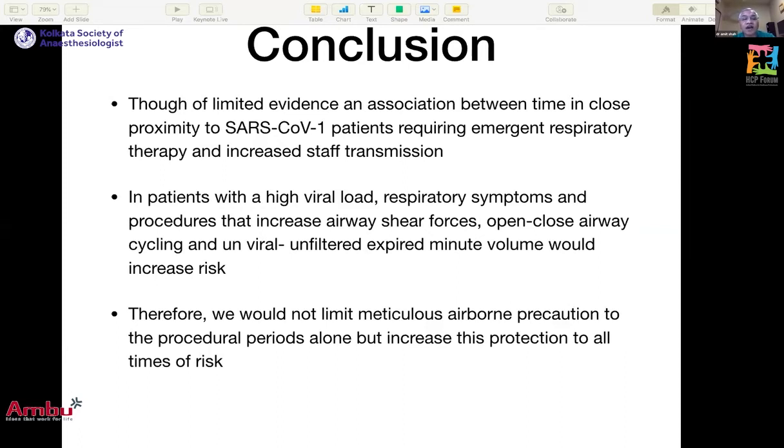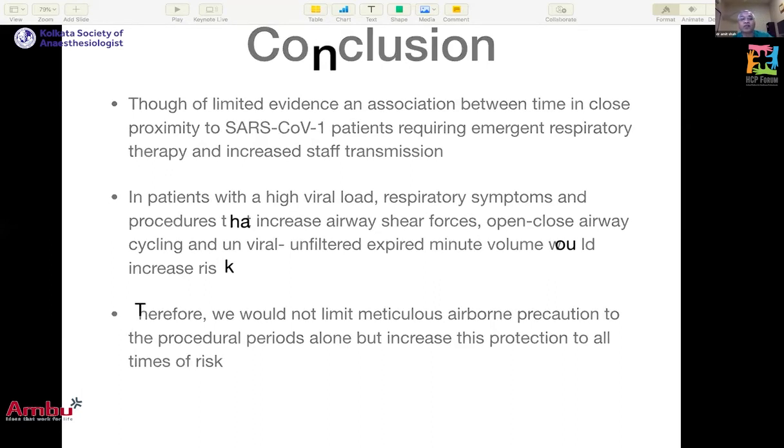In patients with high viral load, respiratory symptoms, and procedures that may increase airway shear force and airway opening and closing cycling, and if you are not using viral filters, you should be careful. And we should not limit meticulous airborne precautions only to the procedure period, but maintain protection at all times, so that you avoid aerosolization of air plumes or airborne particles which remain in the atmosphere for a longer period.